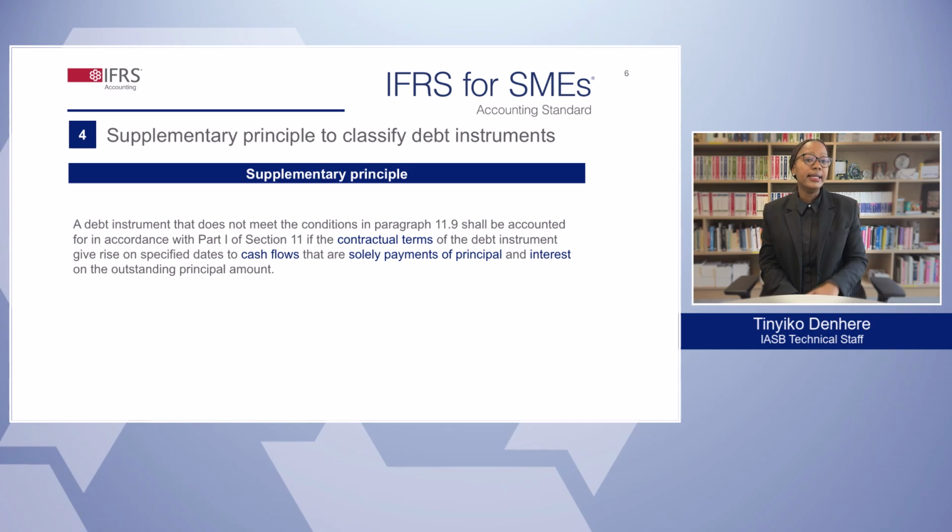Paragraph 11.9 sets out the conditions for classifying debt instruments in Part 1 of Section 11. If it's unclear the debt instrument meets these conditions, SMEs can apply the supplementary principle.